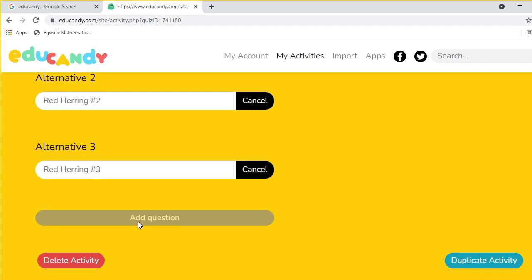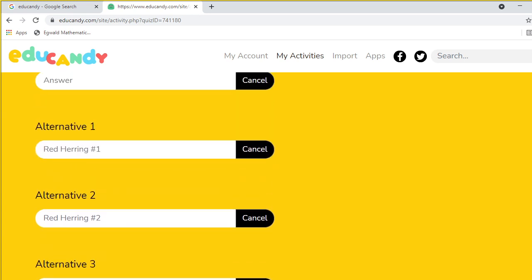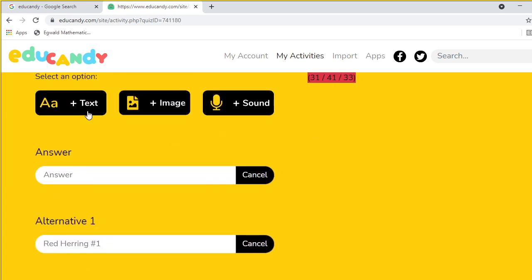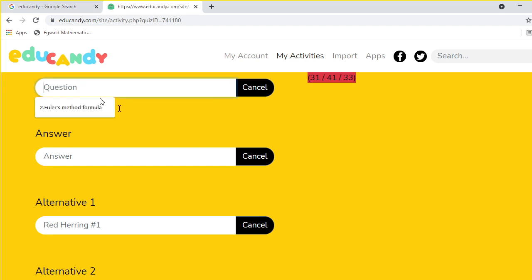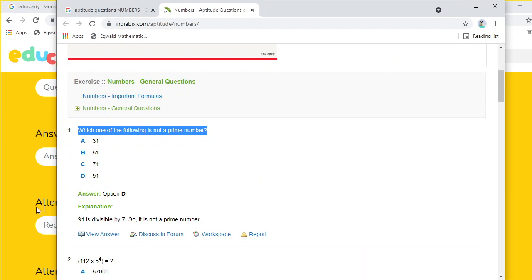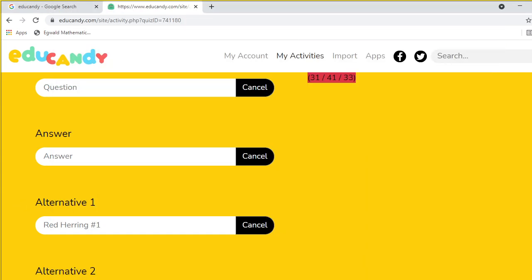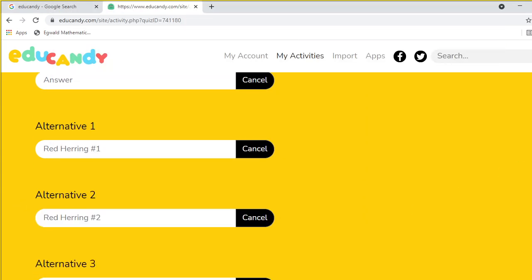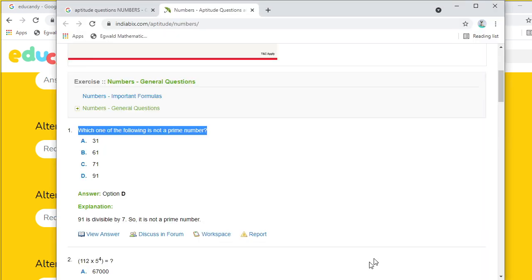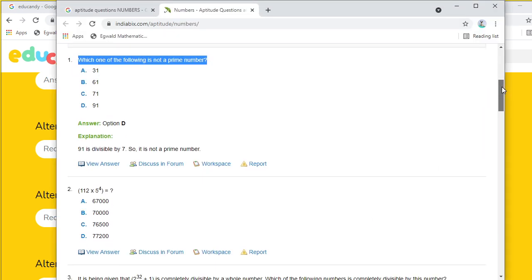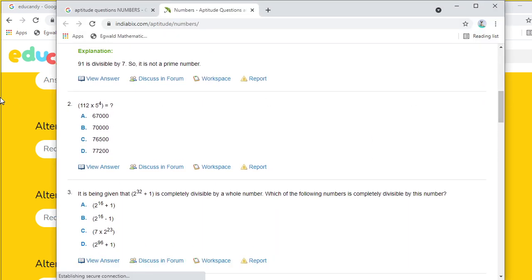Now it saves your previous one and comes to the next one. So put plus for adding the question. Now I want to choose another question.